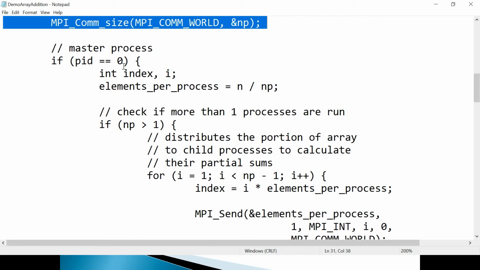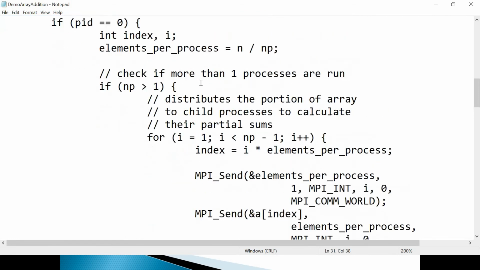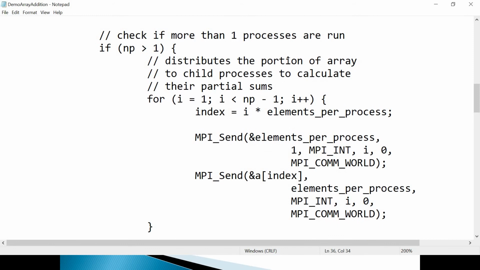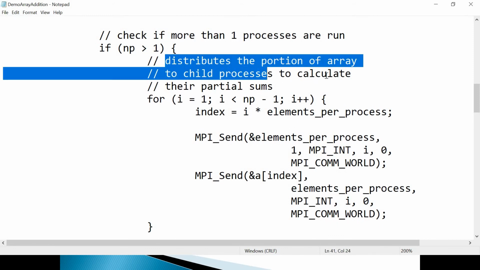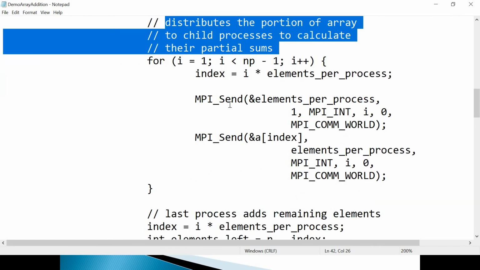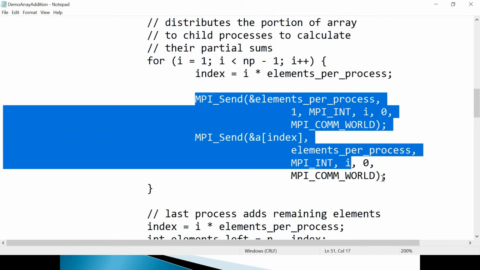So I am calling the master process PID number 0. Its job is to first calculate elements per process and distribute a portion of the array to the child processes or slave processes to calculate partial sums, as I told you. So here in the loop it is using MPI send 2 times.